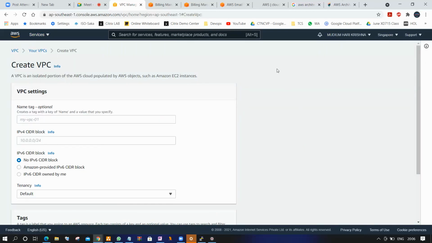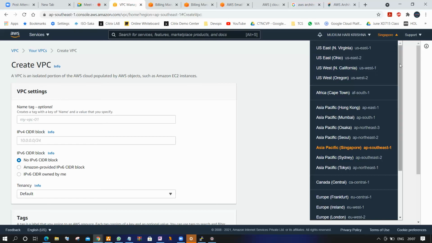Probably from the next class you will be separated. AWS will be separate and Citrix people will be separate. But at some points, in certain situations, both groups will be clubbed together. So you can easily understand how important AWS is, how important Citrix is, and some real-time scenarios. Got it? Yeah, fine.